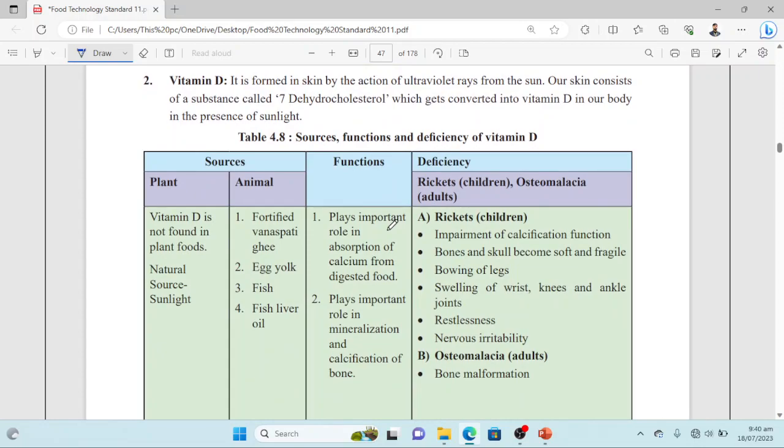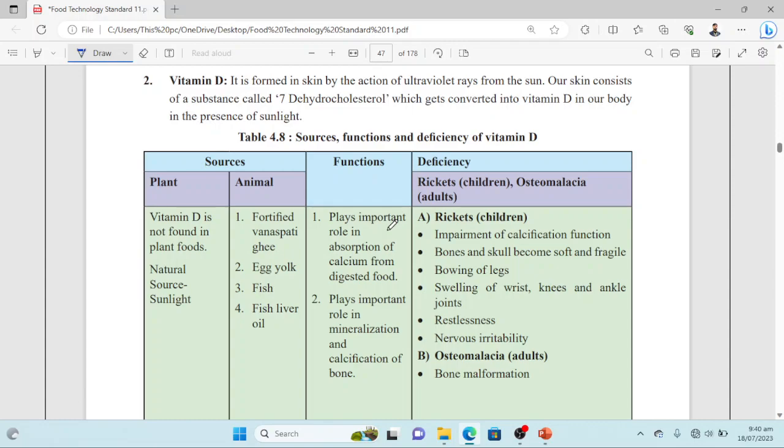Next micronutrient, fat soluble vitamin is vitamin D. Vitamin D is formed in skin by action of ultraviolet rays from the sun. Our skin consists of a substance called 7-dehydrocholesterol, which gets converted into vitamin D in our body in the presence of sunlight.